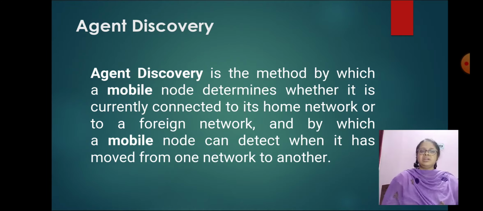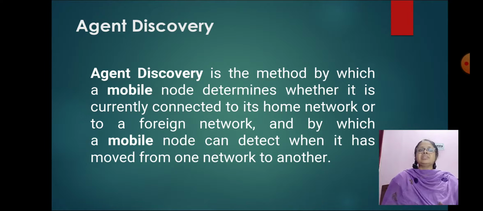Agent discovery is the method by which a mobile node determines whether it is currently connected to its home network or to a foreign network, and by which a mobile node can detect when it has moved from one network to another.